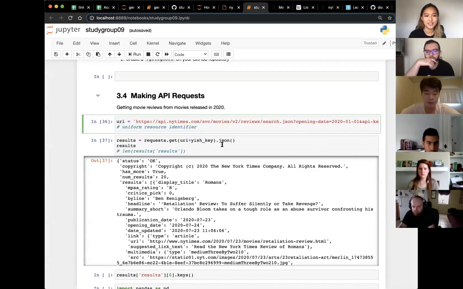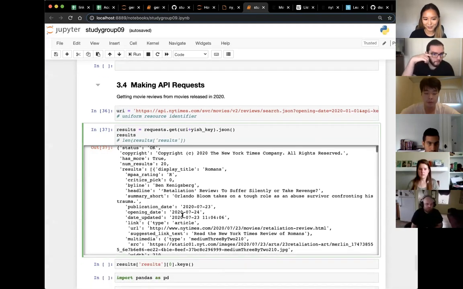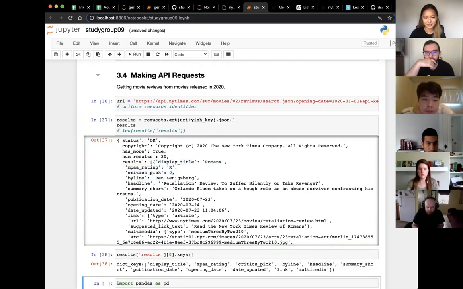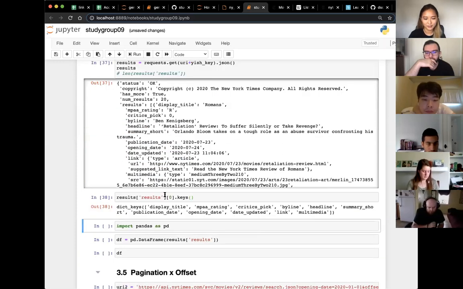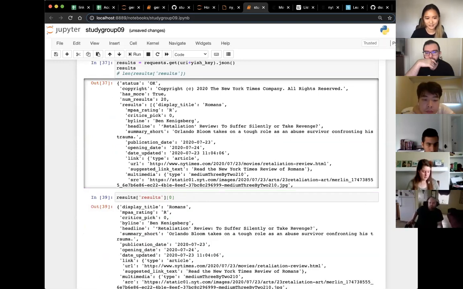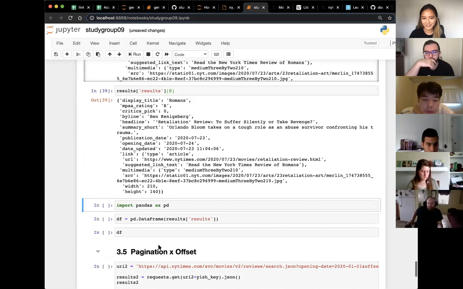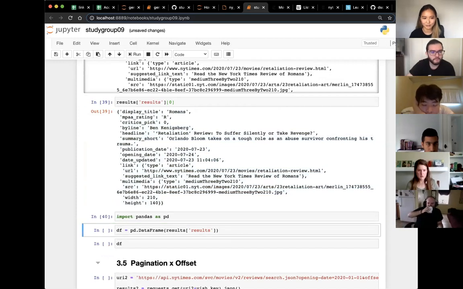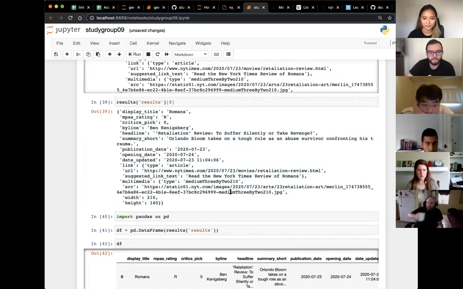But anyways, this works, and I got my bunch of results here. I know that all the stuff that I want, there are 20 results here under the key results. I'm going to take this. Let's take a look at the first one. This is basically a review for one movie, which is awesome. And then I'm going to put all the results into a data frame.